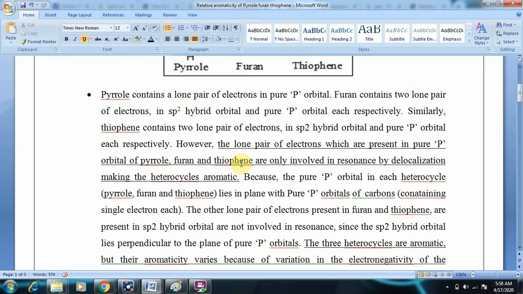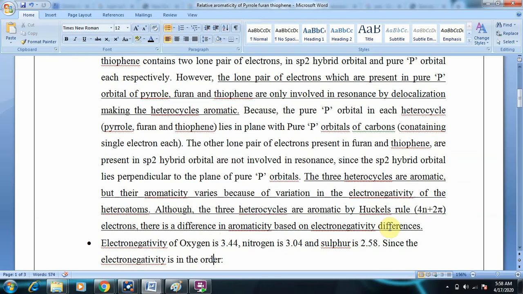If you go back to the structures of pyrrole, furan and thiophene, you can find this. Because the pure p orbital in each heterocycle lies in plane with the pure p orbitals of the carbons, the lone pair of electrons present in sp2 hybrid orbitals are not involved in resonance, since the sp2 hybrid orbital lies perpendicular to the plane of the pure p orbitals.